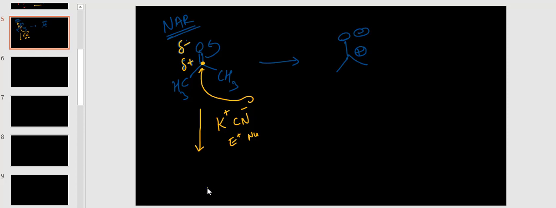The oxygen gets O minus, the cyanide attacks forming a new bond, then K plus will go near the O minus. So KCN and this acetone, two compounds, are combining giving one compound, that's why it is an addition reaction. Here the nucleophile is attacking first, that's why nucleophilic addition reaction.